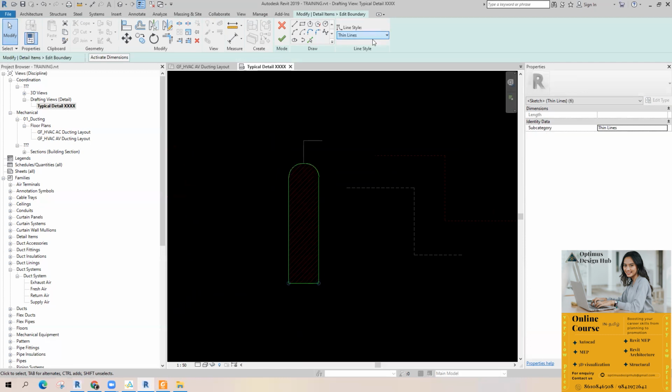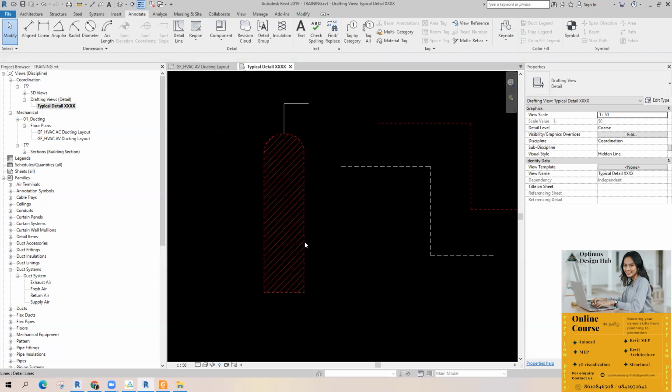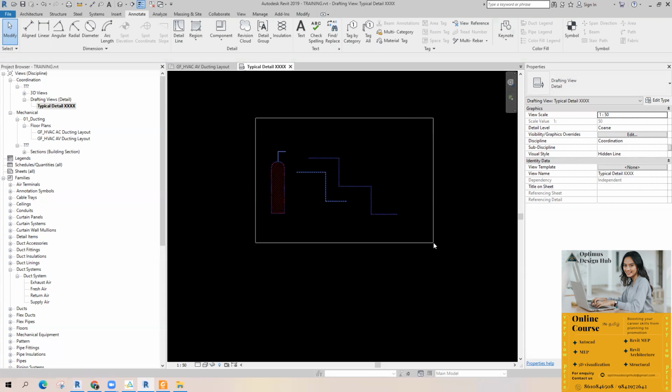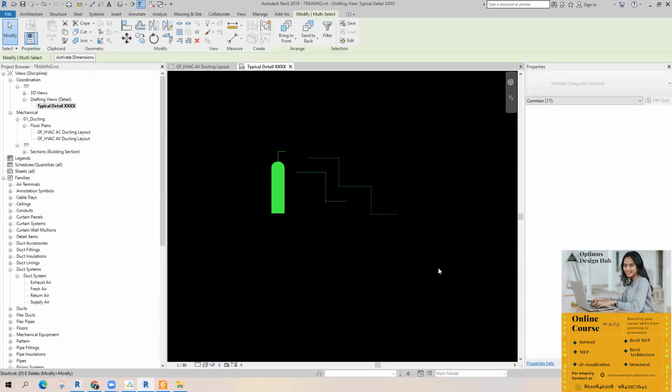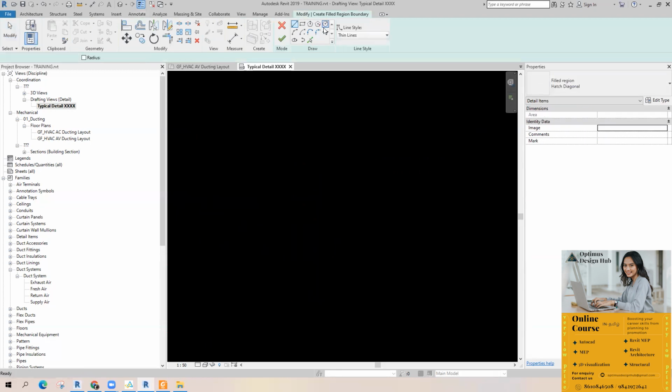We can change this. If you're not getting it, please do tell me. Actually, this is a somewhat important detail. The region, Fill Region. Just provide the boundary.